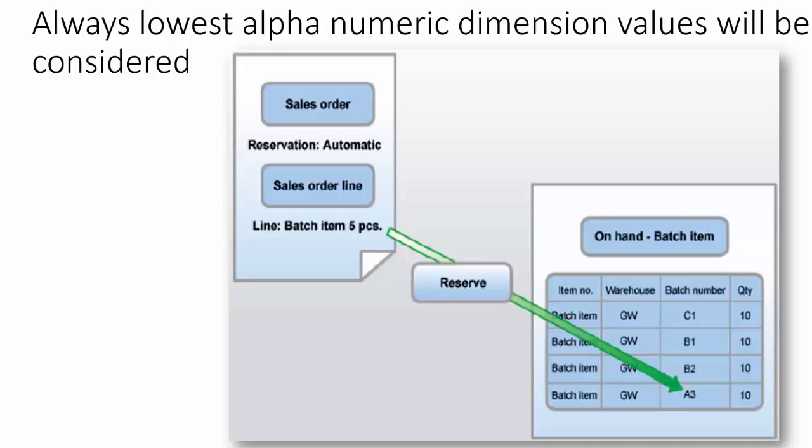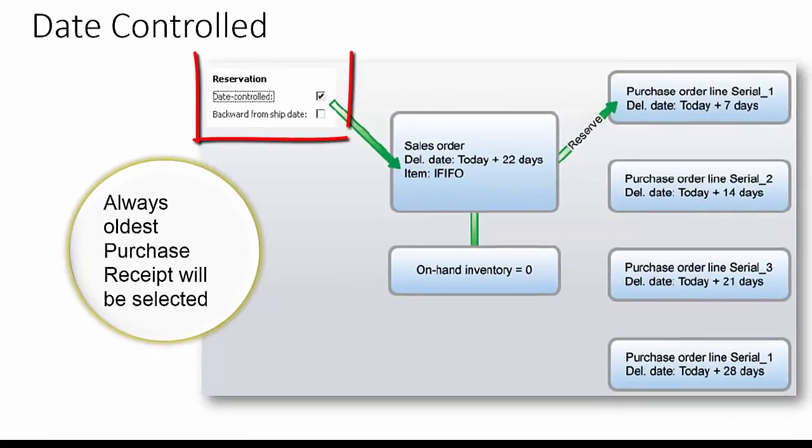If there had been a requirement for 15 pieces of bicycle, the system would have reserved 10 pieces from A3 and 5 pieces from the B1 batch. Automatic reservation can also be made date sensitive. There are 2 parameters named date control and backward from ship date on the item model group, which determine the receipt to reserve against when multiple receipts with different receipt dates exist.